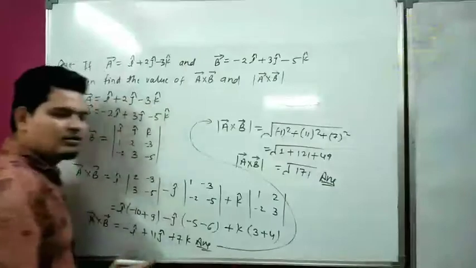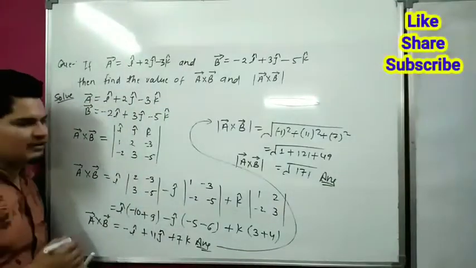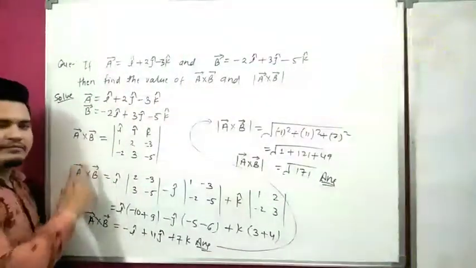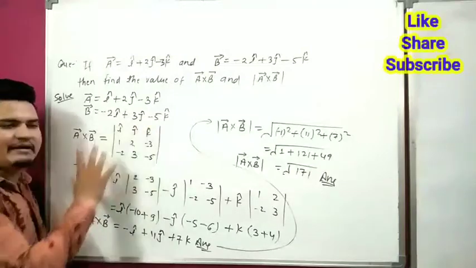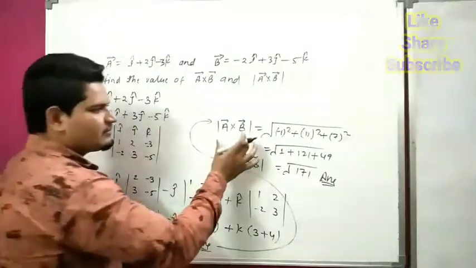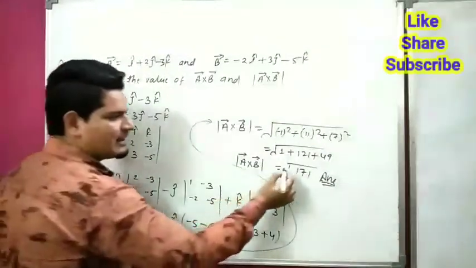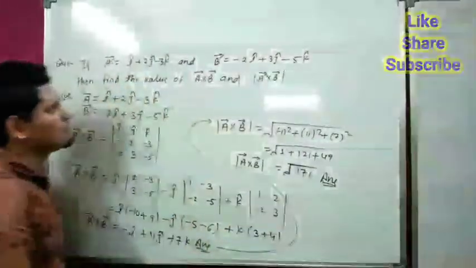So here I think you are able to understand that cross product is calculated with the help of a matrix, and the modulus is calculated with the help of square root. So you can write.